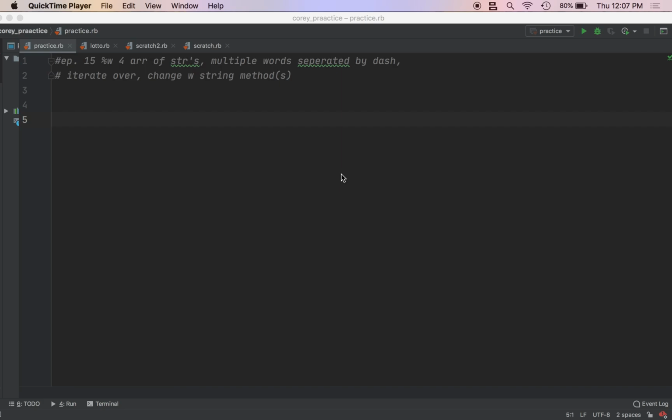Okay, so in the last video, we created an array of strings using a %W. I like to call it a shortcut. I forget what the official term is. It's just an array shortcut to me. Don't really care what else it's called.